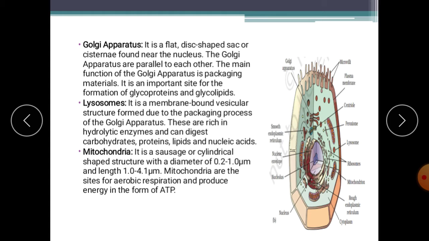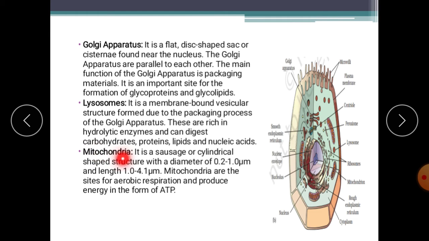Lysosomes. Lysosome is a membrane-bound vesicular structure formed due to the packaging process of the Golgi apparatus. These are rich in hydrolytic enzymes and can digest carbohydrates, proteins, lipids, and nucleic acids.